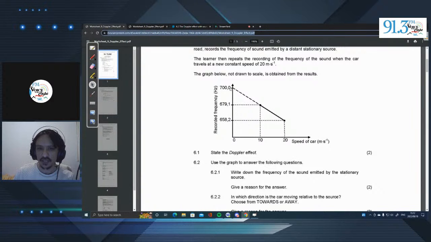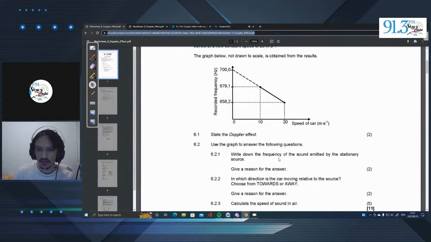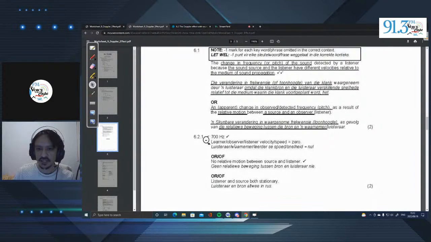And here we can see that it's at its maximum frequency, which means we are right by the source. We are basically in front of whatever is making the sound. Okay, next question. They say give a reason for your answer. And they say the observer or listener velocity speed is 0, which is what we mentioned. Right? So listener and source both stationary.